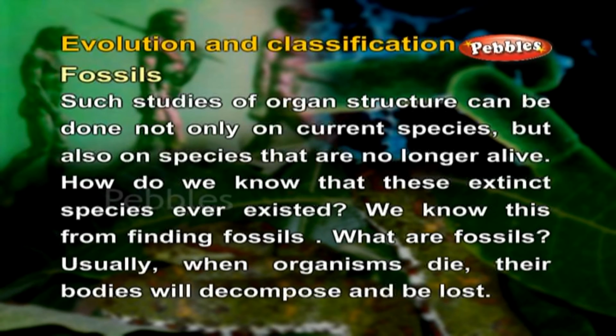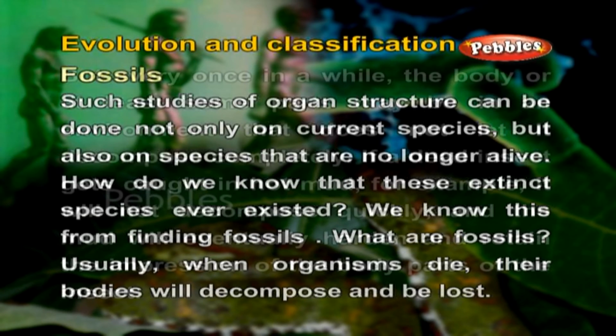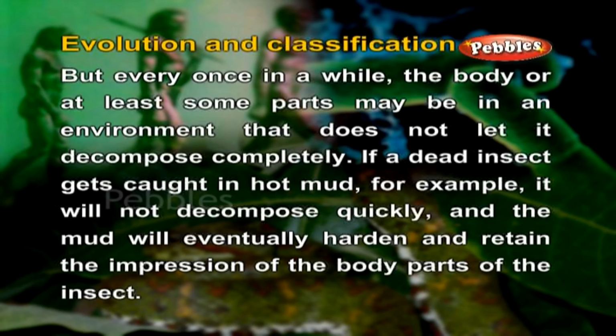Fossils. Such studies of organ structure can be done not only on current species but also on species that are no longer alive. How do we know that these extinct species ever existed? We know this from finding fossils. What are fossils? Usually, when organisms die, their bodies will decompose and be lost. But every once in a while, the body or at least some parts may be in an environment that does not let it decompose completely.